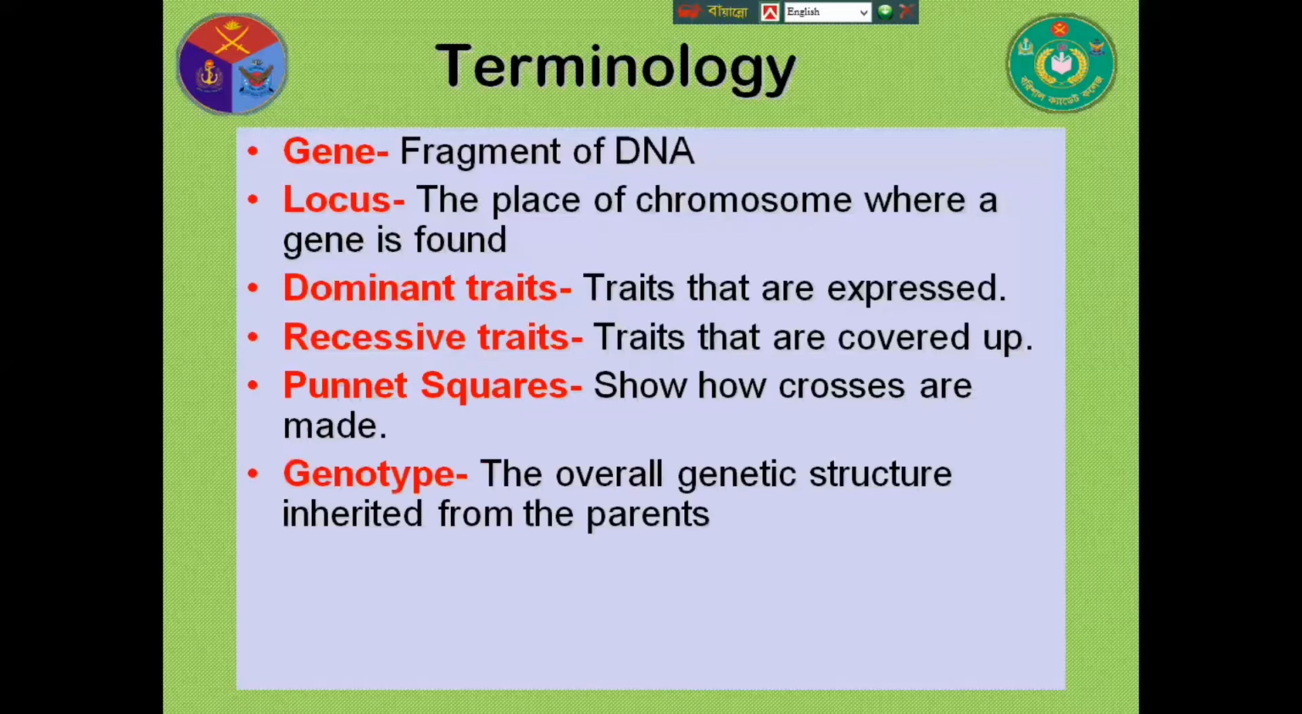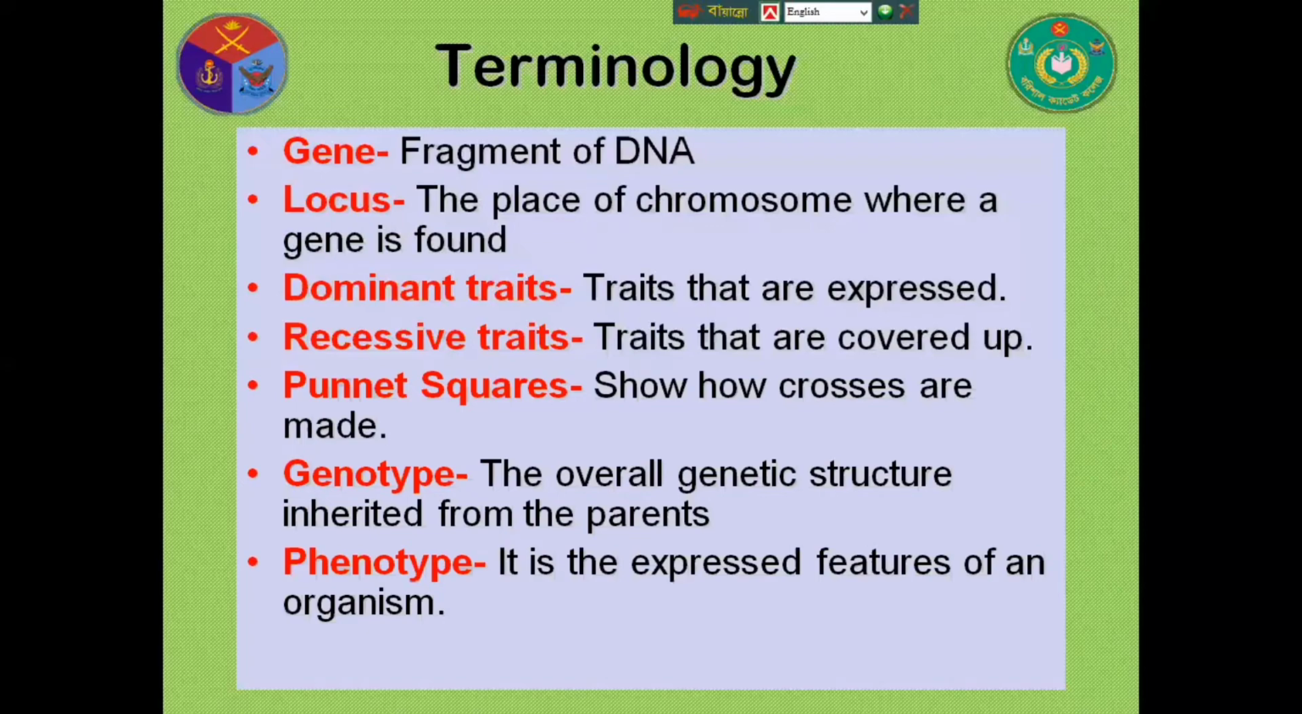Genotype, the overall genetic structure inherited from the parents, is called genotype. Phenotype is the external features. It is the expressed features of an organism. Yes, you can see it from outside, its color, its size. That is called its phenotype.